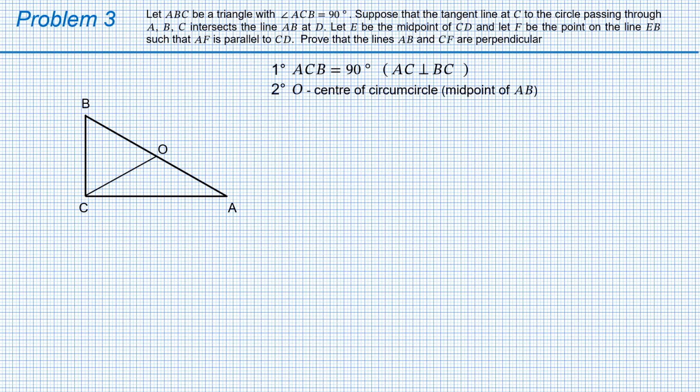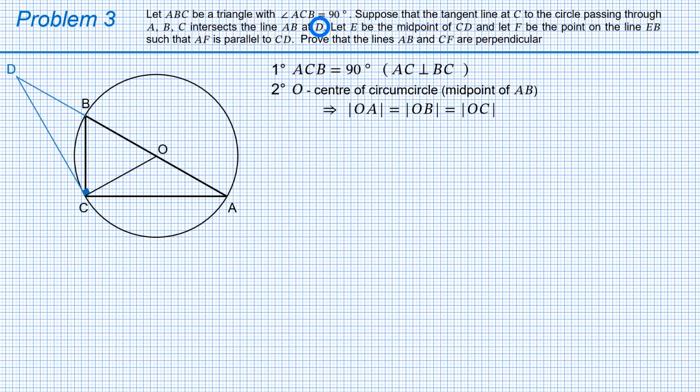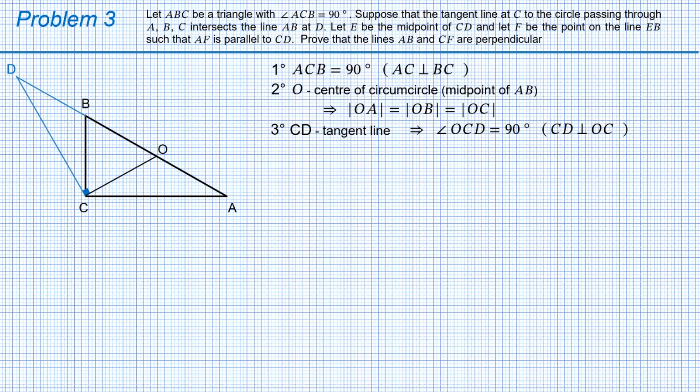Now let's draw the circumference, and at the center of the circumference, point O is equidistant to A, B, and C. Now we need to draw the tangent line at C, which must be perpendicular to the radius OC. We also continue the hypotenuse AB until the tangent line and the hypotenuse meet at point D. And we write condition number 3. CD is tangent line, therefore CD is perpendicular to OC. After that, we can simplify the drawing by wiping out the circumference, which is no longer needed.